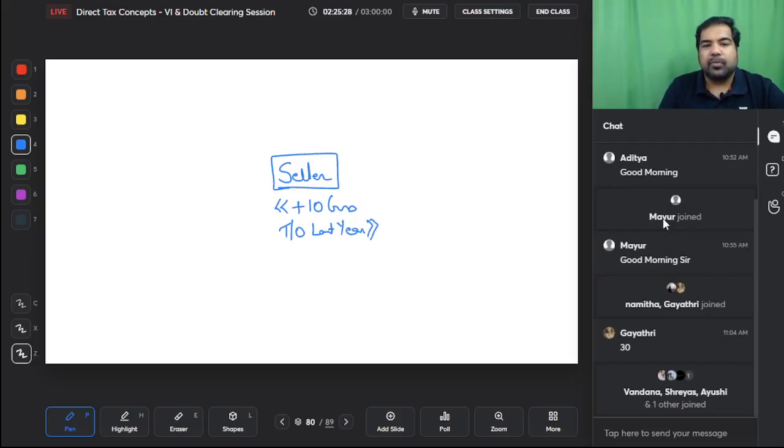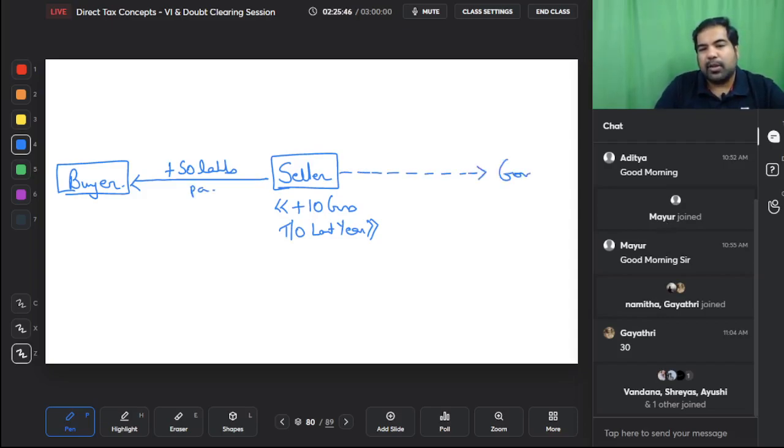Yes. And you are selling goods to one buyer, not export but an Indian sale to one buyer, and the sale is more than 50 lakhs in the year. Then on that excess, the government wants to know who are these buyers who are buying so much from you. So TCS will be at the rate of only 0.1%.